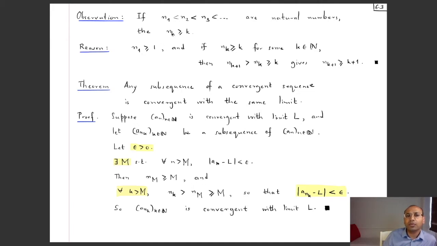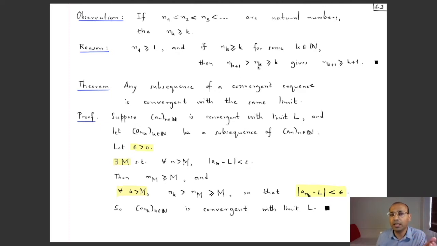So if k is equal to 1, then this inequality is saying that n1 is bigger than or equal to 1, and that's of course true because n1 is some natural number, so of course that's bigger than or equal to 1. And let's suppose that nk is bigger than or equal to k has been established for some k, and then we'll prove it for k plus 1. So the k plus first number in this list is of course strictly bigger than the kth number because we are assuming that this is a strictly increasing list.